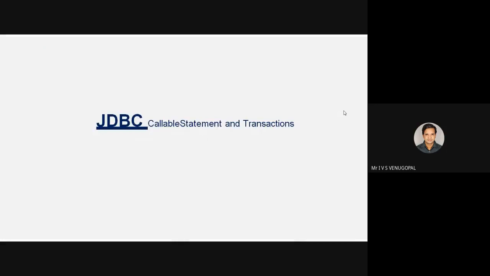So the next topic is callable statement and transactions. This is the third variation of the normal statement interface. There exist three kinds of statement interfaces. The first one is normal statement, the second one is prepared statement, the third one is callable statement. Callable statement is used to execute the procedures that are there in your database. To execute stored procedures in your database, you'll be using the callable statement.